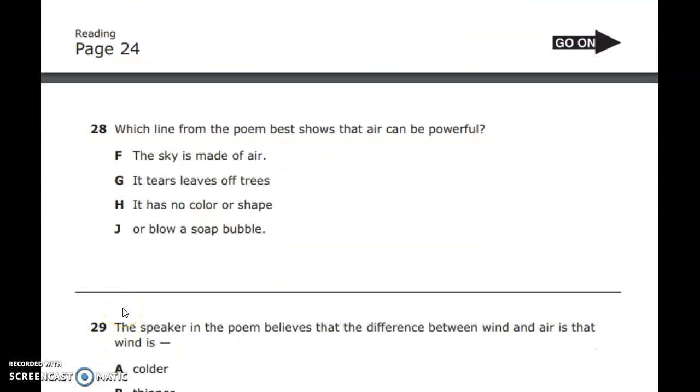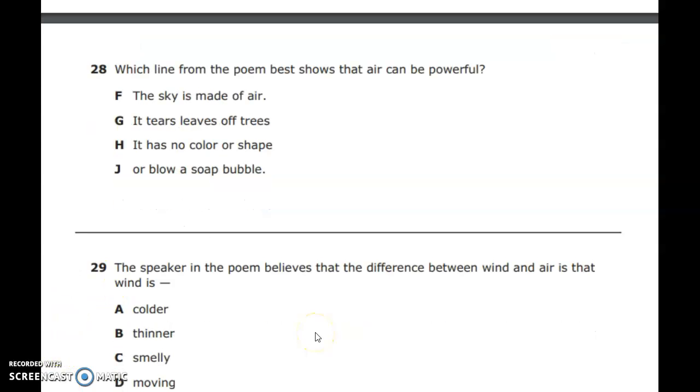Number 28. Which line from the poem best shows that air can be powerful? F, the sky is made of air. That's not showing any power there, or how it can be powerful, so F is not our answer. G, it tears leaves off trees. If you're tearing something off of something else, gotta be pretty powerful, so G could be our answer. H, it has no color or shape. Again, that's not showing us any power, so H is not our answer. And J, or blow a soap bubble, that's not showing any power, so our answer here is G.